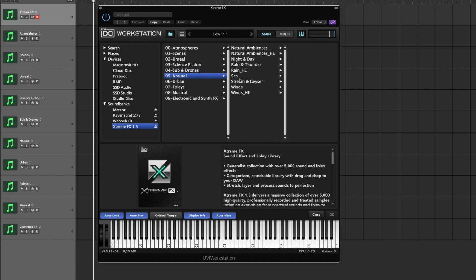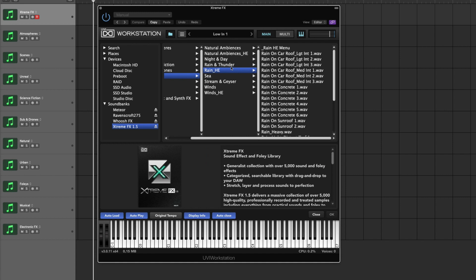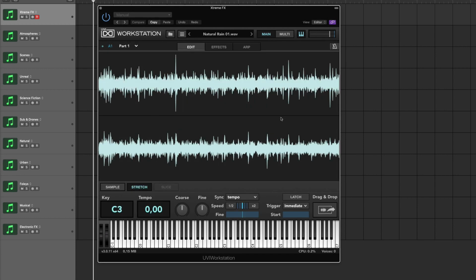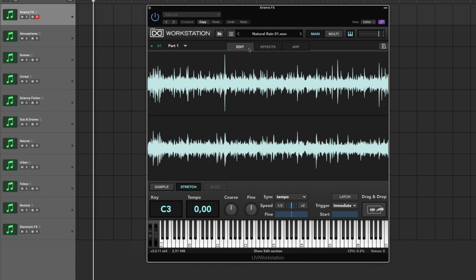If you get into the natural, of course, you get the rain and thunder. So most of these sounds are actually more aimed for film, TV, video, media production. But I mean, imagine using these as background elements that you then use in your music production as a sound design element. It doesn't even have to sound natural.